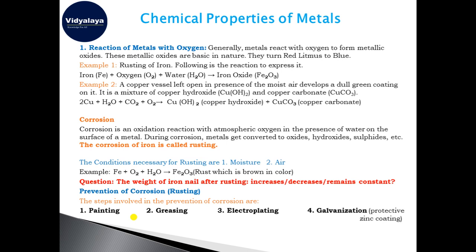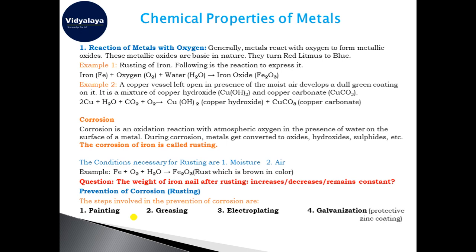So generally the metals react with oxygen to form metallic oxide. Metal plus oxygen gives you metal oxide. And when you dissolve these oxides in water, they are basic in nature. They have a pH greater than 7. Okay, and when you do a litmus paper test for testing the nature of the oxide, it will turn the red litmus paper to blue.